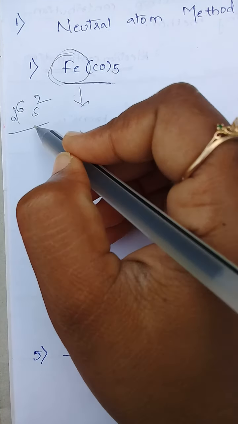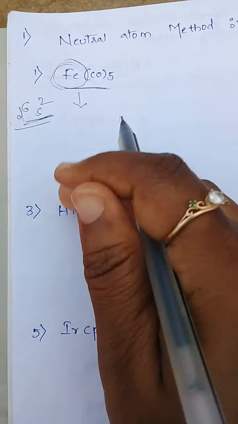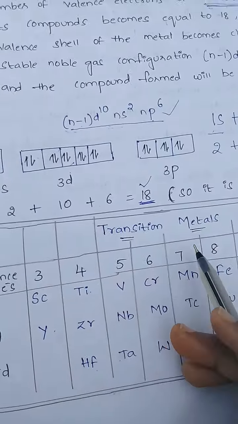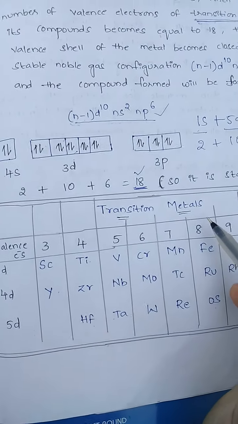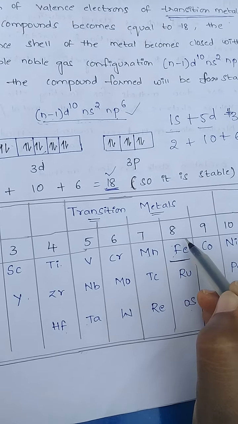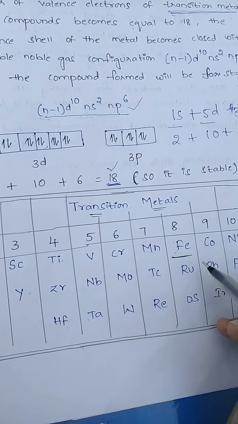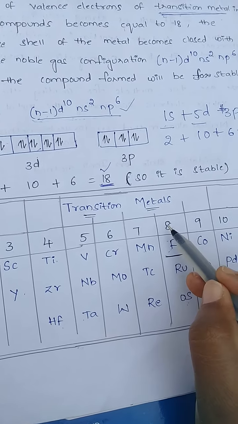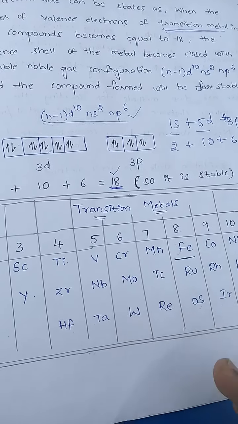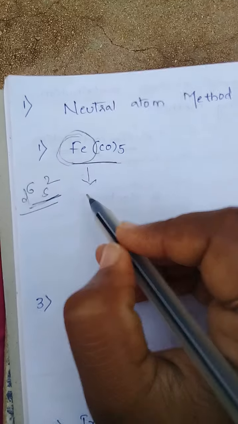How many valence electrons for iron? 8 valence electrons. This is the important table to remember for valence electrons: iron, ruthenium, osmium have 8 valence electrons.